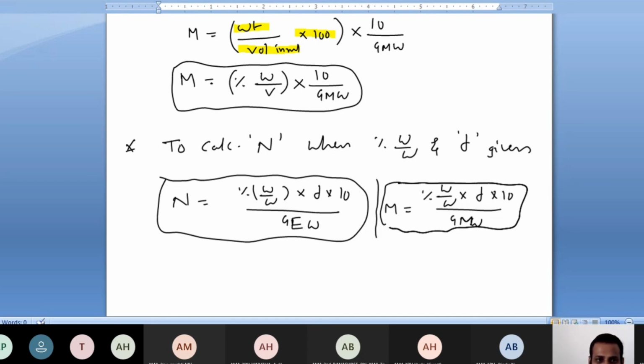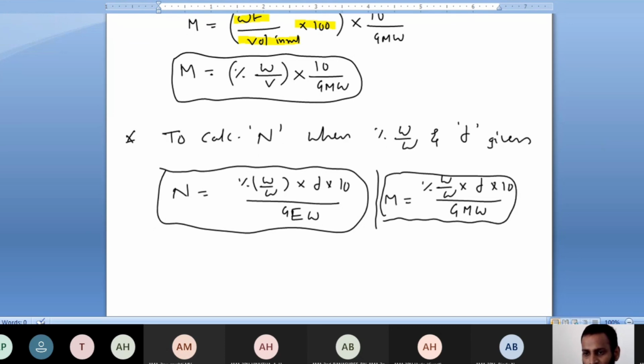See the difference? Here you have gram molecular weight. This is the molarity and normality difference. The same story you can have here.